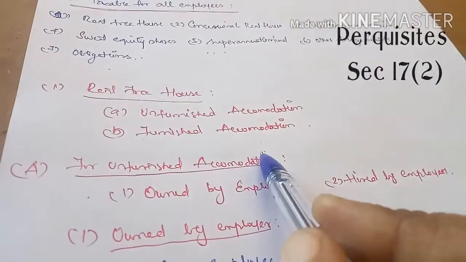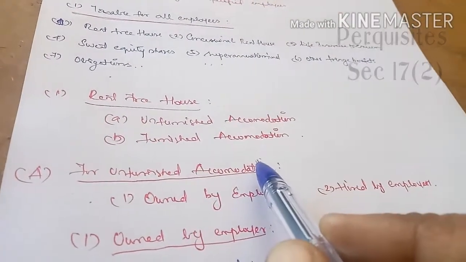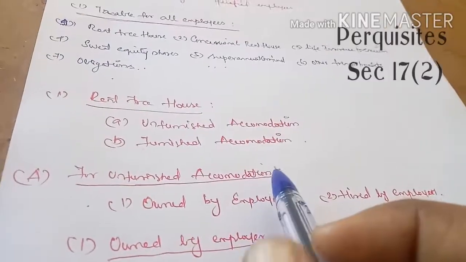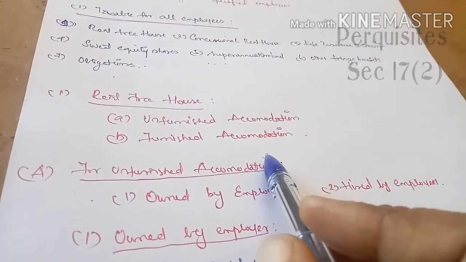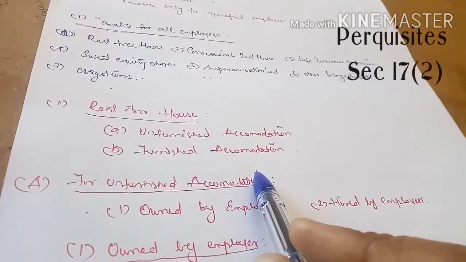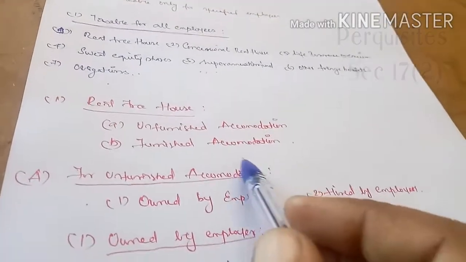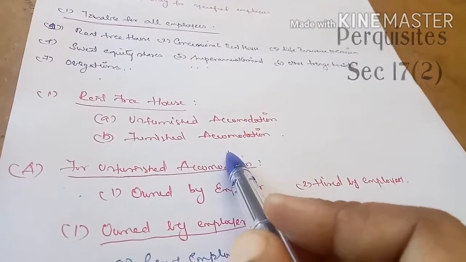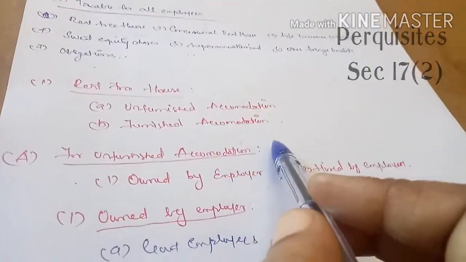Furnished accommodation means the house allotted to the employee with furnished materials, that is table, chair, fridge, gas stove, fan, whatever furniture is accommodated in the house, is called furnished accommodation.